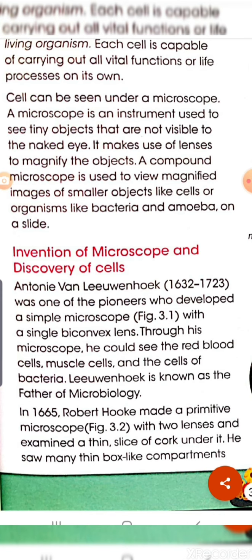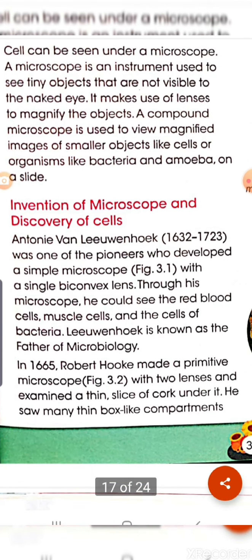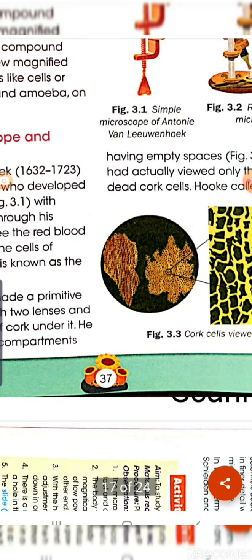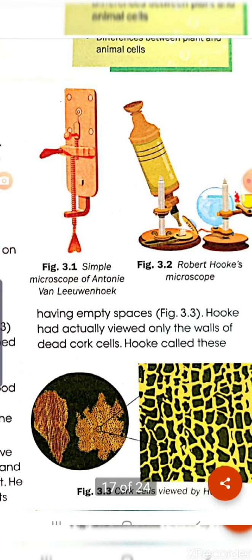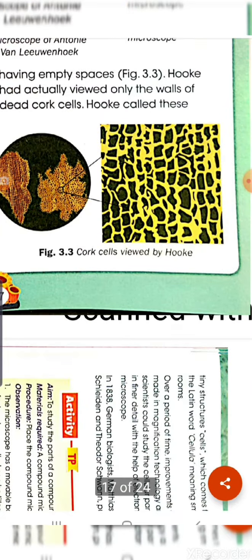After that, Robert Hooke, another scientist, made another microscope with two lenses, and he studied some box-like structures of a cork and gave them the name cells. So, as you can see, these are different kinds of simple microscopes, and these are the first studied cells by Robert Hooke.